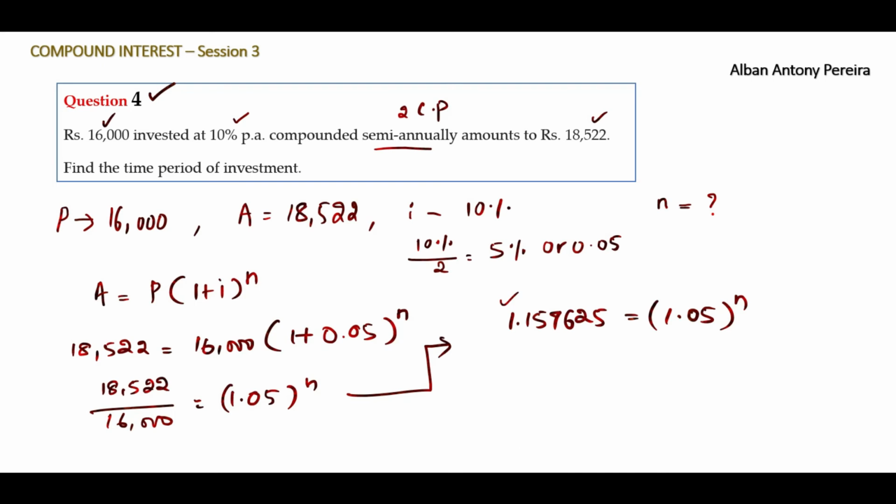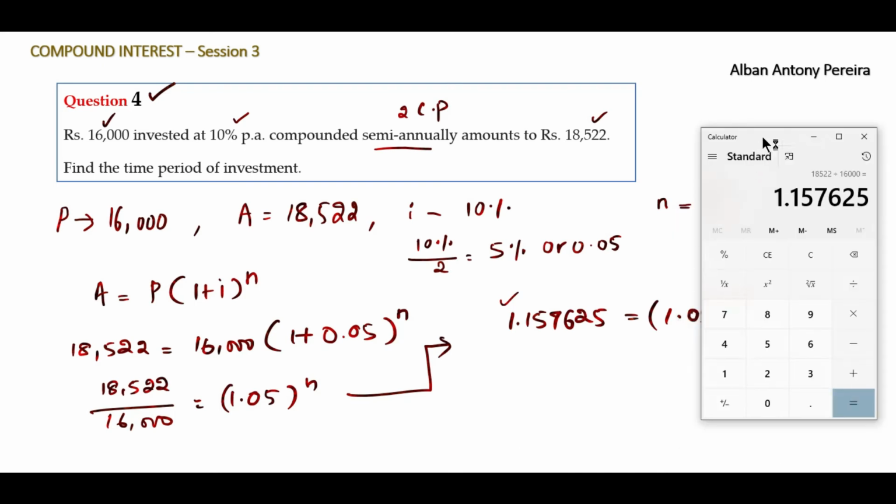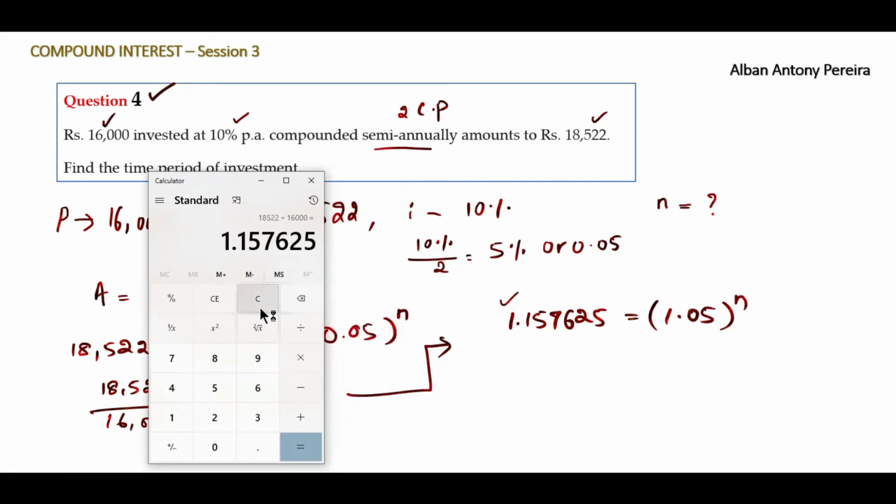So now 1.05 to the power something will be equal to 1.157625. So we'll start to do some trial and error calculations right now on the calculator, and we'll find the answer quickly. So we have 1.05 multiplied with again the same number, into 1.05 is equal to, we got 1.1025. Let's multiply once again with 1.05, and yes, we got the answer 1.157625.